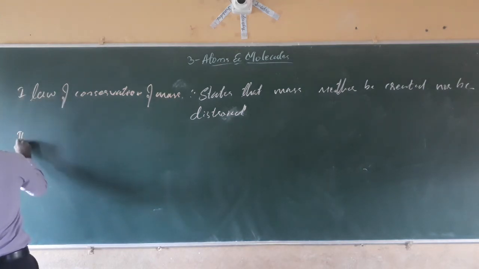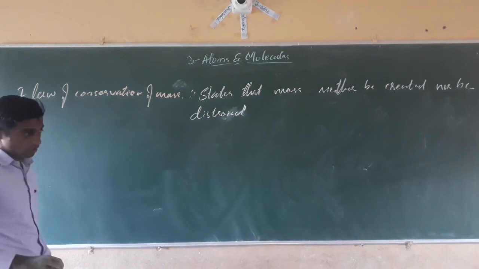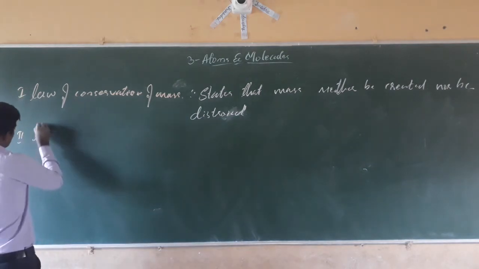Now come to the second law, that is the law of constant proportion.